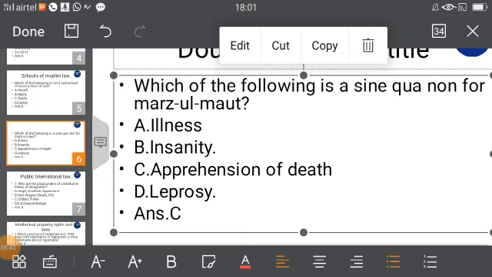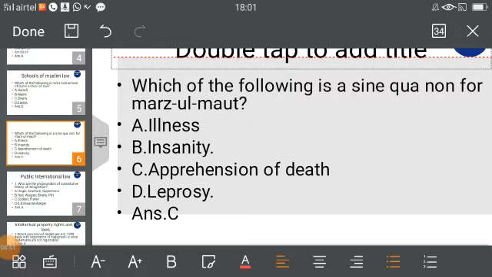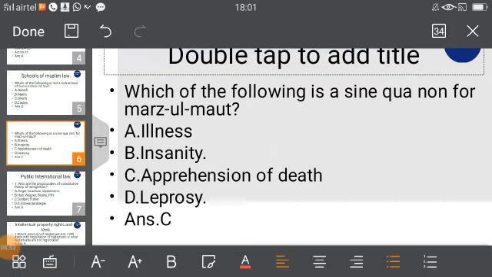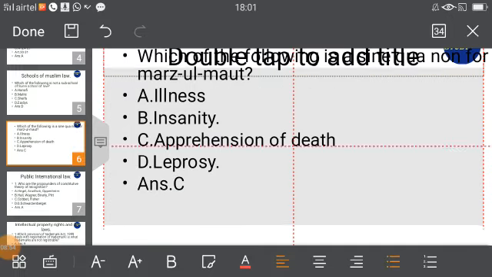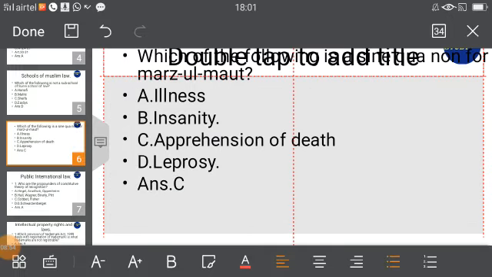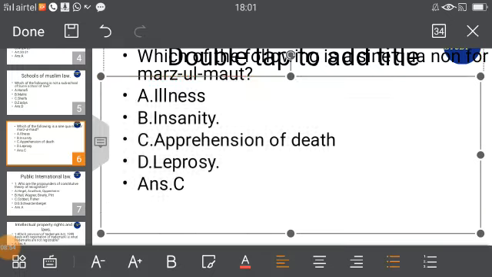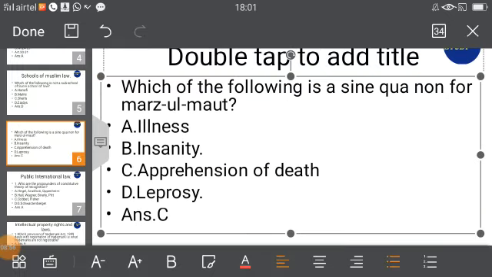I did not remember the options. It was prepared before the display of the question paper was released, but the options were not so easy, so as I had put here. You can just have a look at the question paper. Once it is released, I will also put the original question paper and we will have a subsequent discussion on that. Okay, but I hope you understood this answer. Apprehension of death is the answer for the sine qua non of Marz ul Maut.